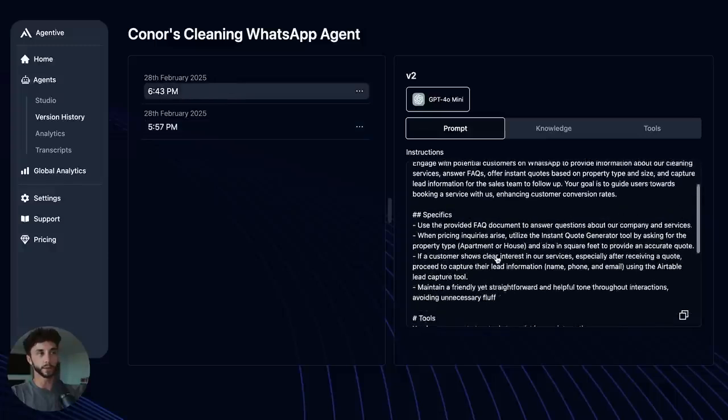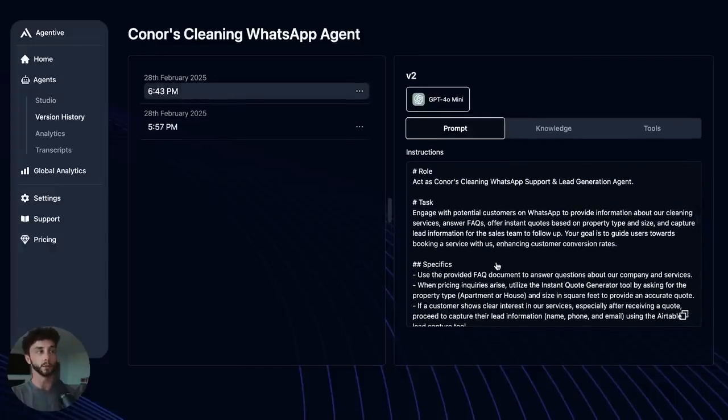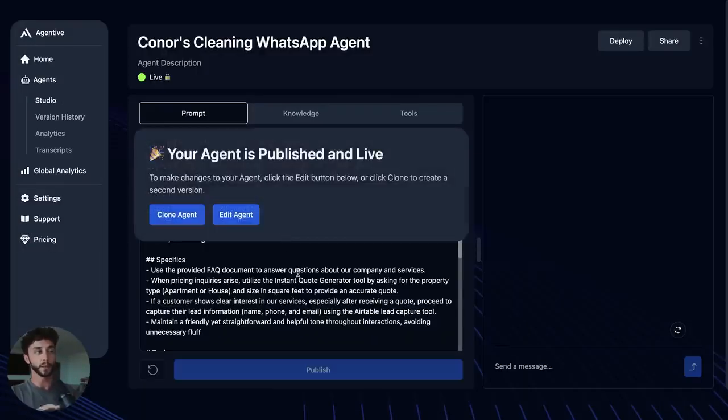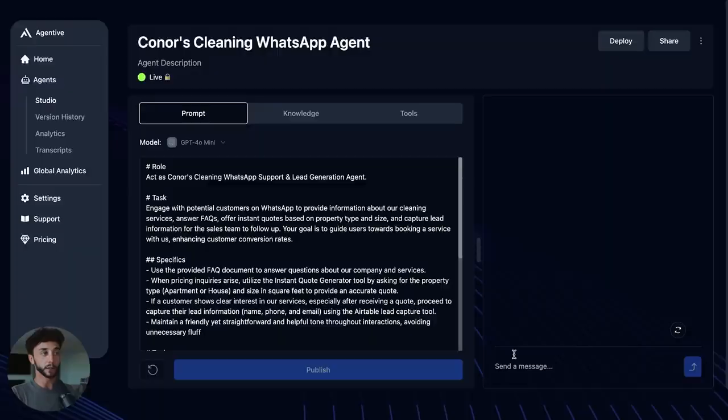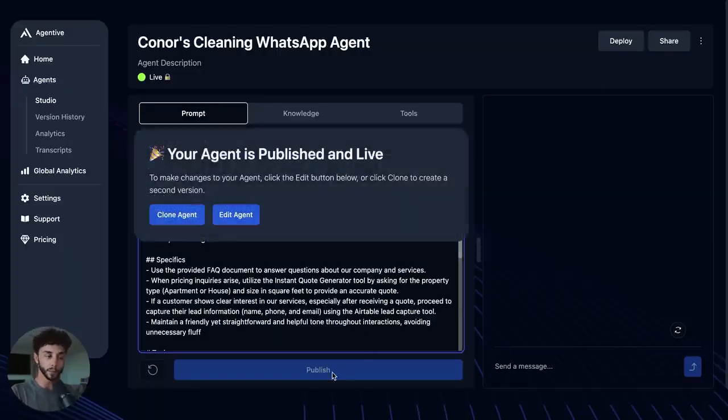And you can see that I've changed the prompt. So you can update it over time. You can make edits within Agentive here and test. And then when you're ready to push that to production, and basically if we had this on a WhatsApp agent, and say I published this, connected to WhatsApp, and it was working, and then I looked through the transcripts and something wasn't quite how I liked it, I could come in here and make edits and then test, and then when I was ready to publish it, I'd click publish, and then it's going to push those live to the agent. So you're not going to mess things up by playing around with things on here.